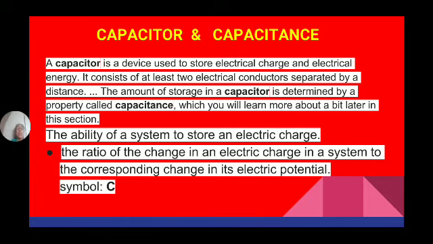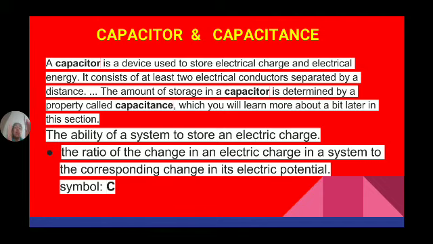Now, a capacitor is a device used to store electrical charge and electrical energy. What is its construction? It consists of two conducting plates separated by a dielectric material.